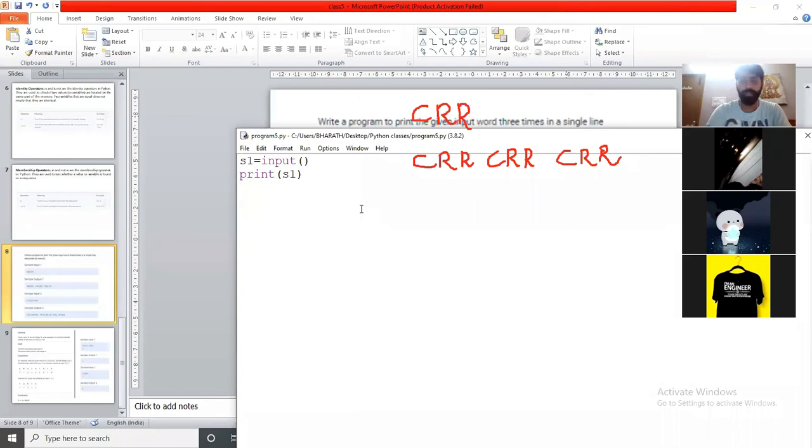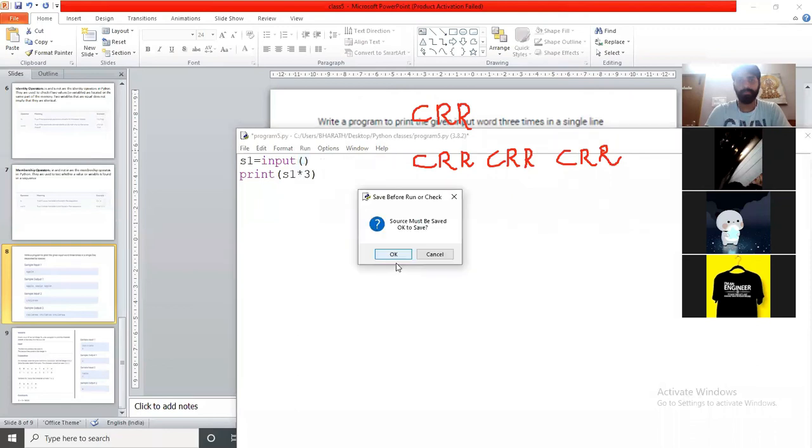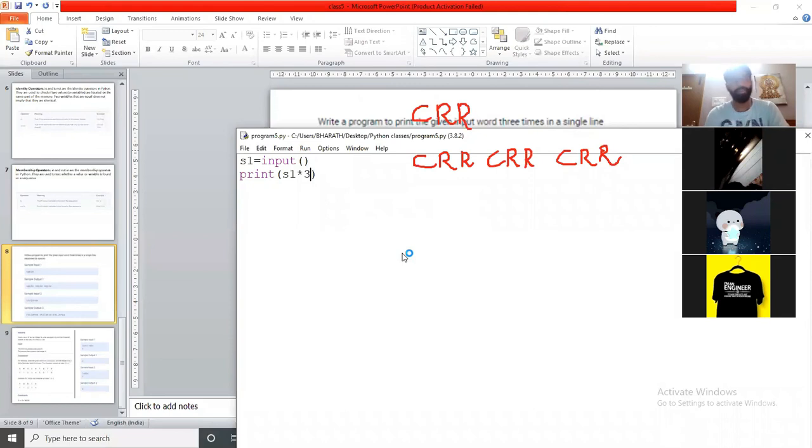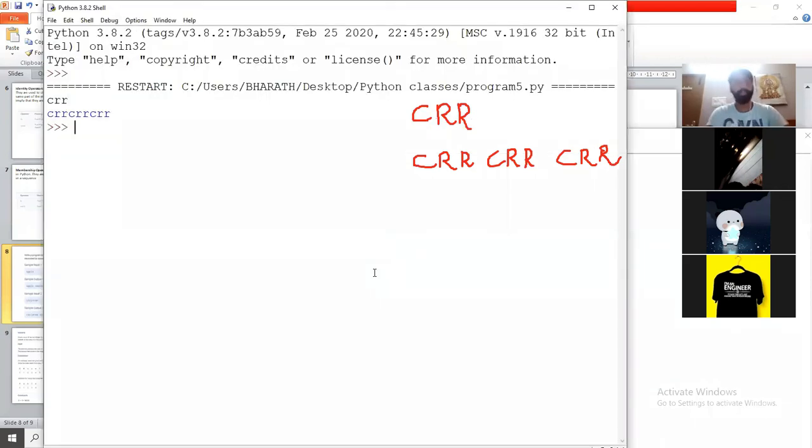Here I am going to print 3 times. So this is the repetition operator. If I give CRR, now it prints 3 times. But what is the problem here? We need spaces. As per the description of the problem, you are going to print CRR space CRR space CRR.